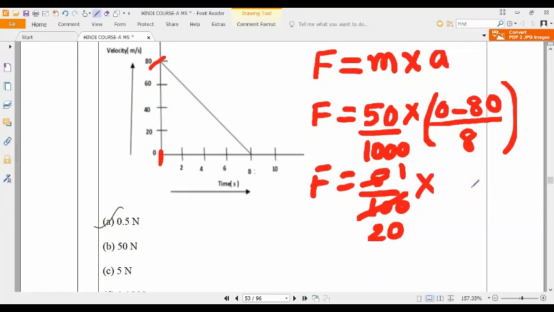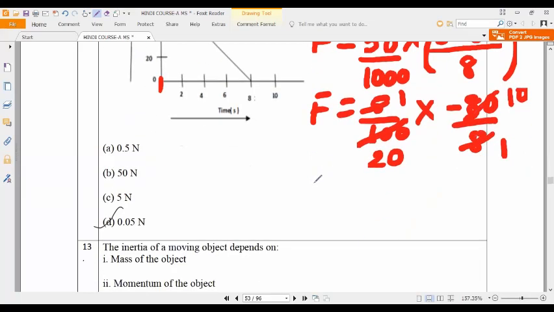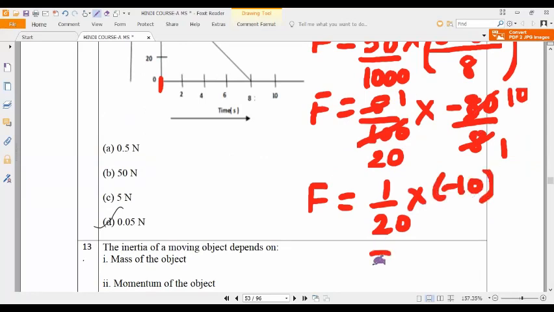So minus 80 by 8 is minus 10. Force is equal to 5 by 100 into minus 10, which is minus 50 by 100, that is minus 10 by 20.